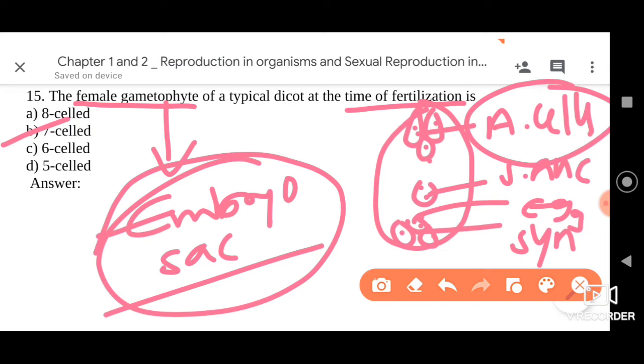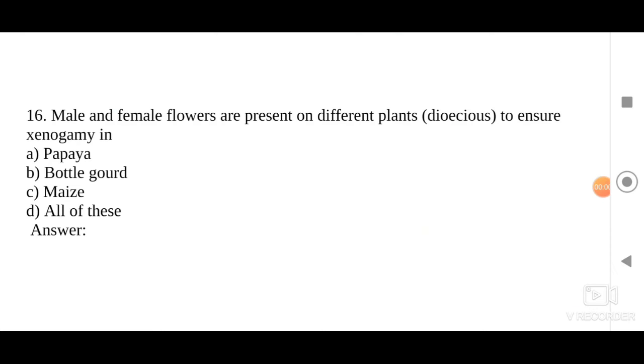Then in the egg there is 1 nucleus, so 6, and synergids 2 nuclei, so totally 8 nuclei will be present, but 7 cells: 3 antipodal cells, one secondary nucleus cell, 1 egg, and 2 synergids. So totally 7 cells but 8 nucleated. So the right answer here is, my dear friends, option B.